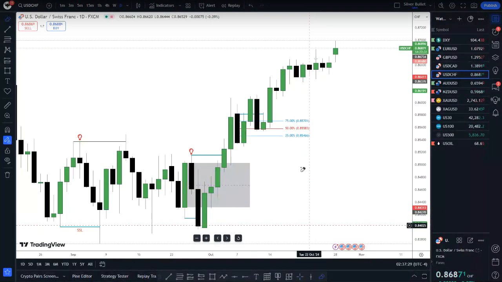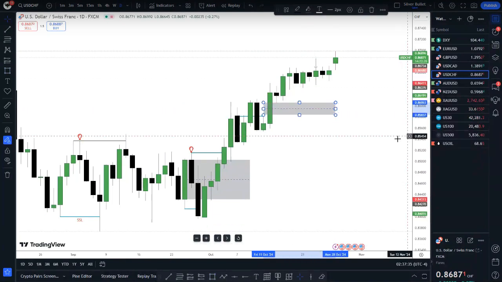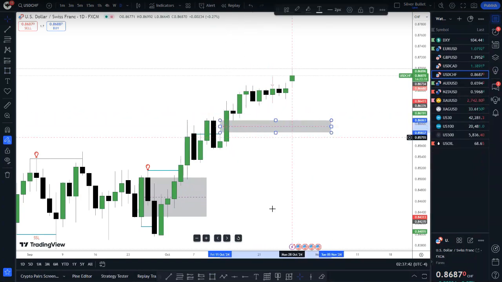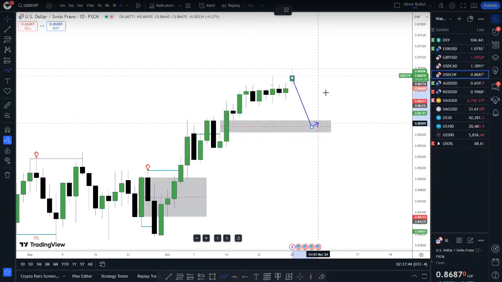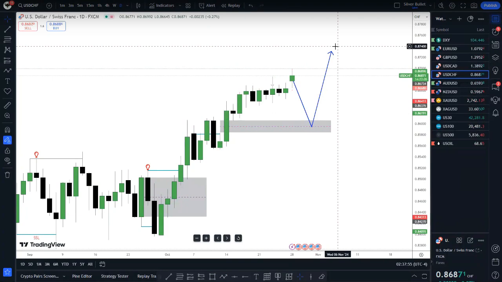Again, still on the daily chart. So far we have this fair value gap, we didn't check into it. I don't think price is mostly going to get back into it. However, there's a possibility that you can see price pushing back down into this fair value gap here. Why am I anticipating this in this case? Look at these lows there. We have a lot of lows there, so lots of liquidity resting below this level. So there's a possibility of seeing price checking this level here before it pushes higher and higher. So will this work out exactly like this? I don't know, which means I will be careful how I trade this week.